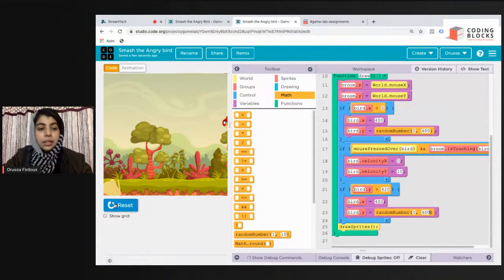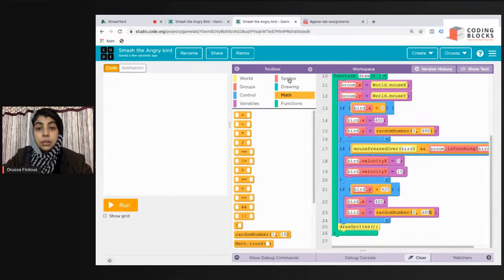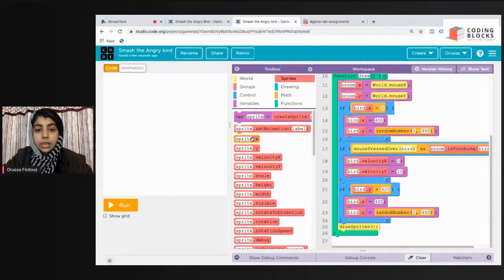So we'll quickly click on reset. We'll go to sprites. Velocity y should be 0. See, our angry bird has been created on the right edge, but it is moving like this. We don't want that. It is moving only in the y direction. We want it to move like this. So we'll again set its x velocity to -10 as we have set it before, and we'll set its y velocity, or the velocity along the y direction, to be 0.